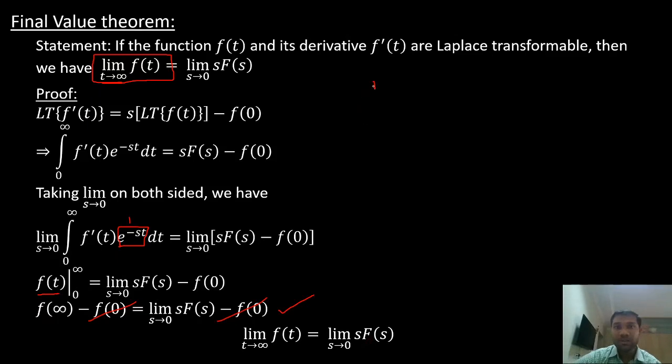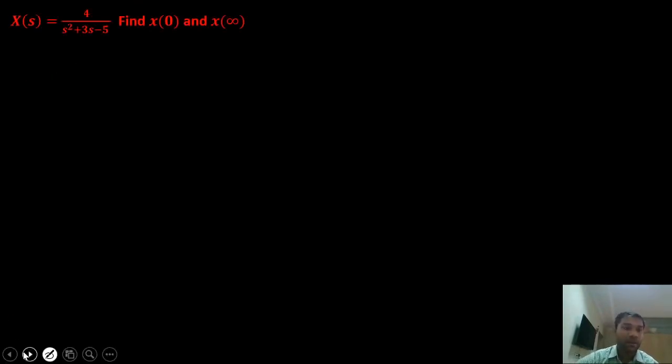So using the initial value theorem, I can find f(0) from F(s). Using the final value theorem, I can find f(infinity) from F(s). So this is the use of the initial value theorem and final value theorem. We can find f(0) and f(infinity) from the Laplace transform. So let us look at a few problems on the initial value theorem and final value theorem, right?